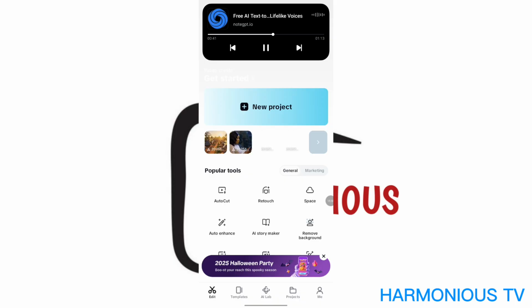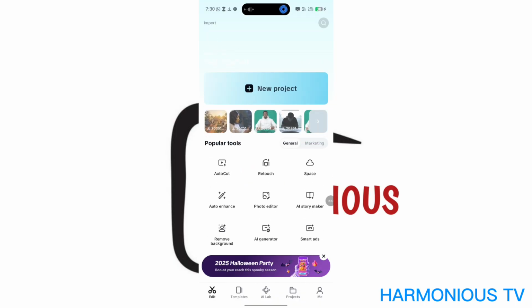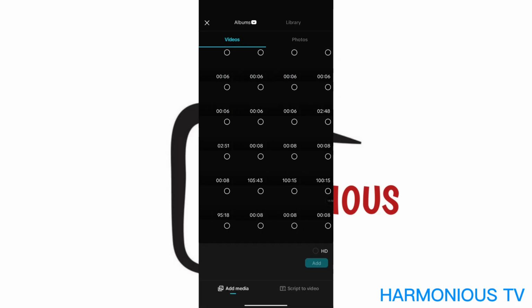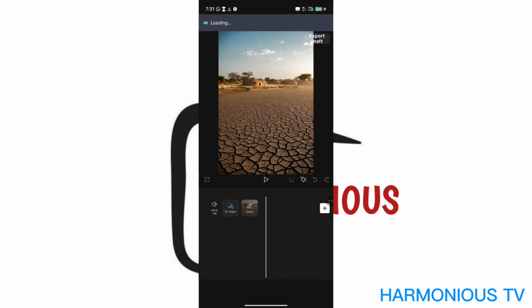Now, if you come to CapCut, you click on New Project. And then you import all the videos you generated. Good. You import all of the videos you've generated by picking them one after the other. You select all of the videos you generated, that is from your Grok, and you click on add at the bottom left. Now, this is the video.